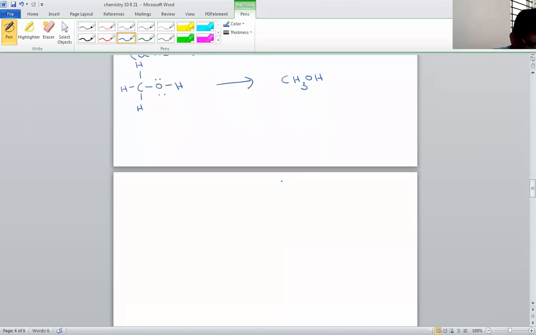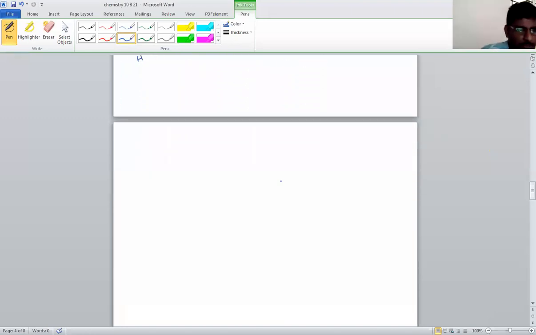So, what is the last structure name? The last structure name is bond line structure. Bond line structure or bond line formula, we can say.